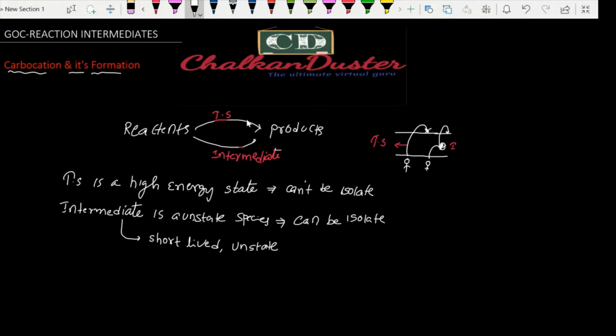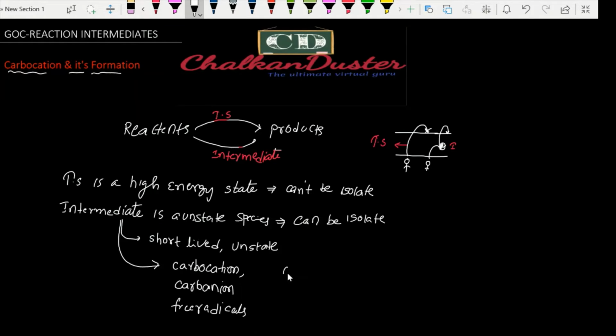As the transition state is a high energy state, we are not going to focus on that. Here, learning about intermediates is more important to predict the nature of the products. That's why we are focusing on reaction intermediates. How many reaction intermediates do we have? There are many. Among those, a few are carbocation, carbanion, and free radicals. These are the more frequently encountered reaction intermediates.